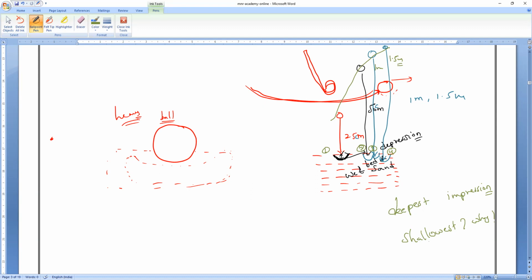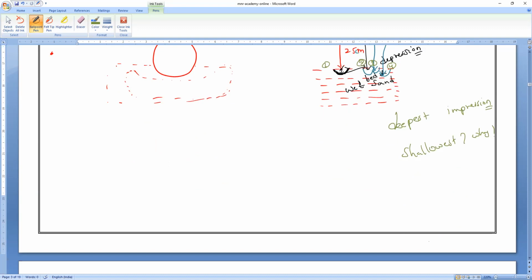So let us take it, let D be the depth of the depression formed, basically if I take a wet sandbag. Whatever the height from which I drop, definitely I can see the impressions. That means the sand will go a little inside. That is what we call a depression. So now I'm taking the depth of the depression from the surface as D, depth D. All of you write it.